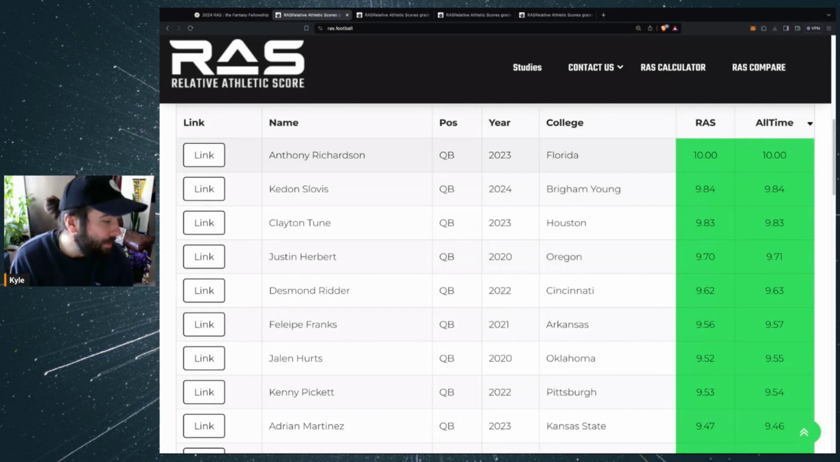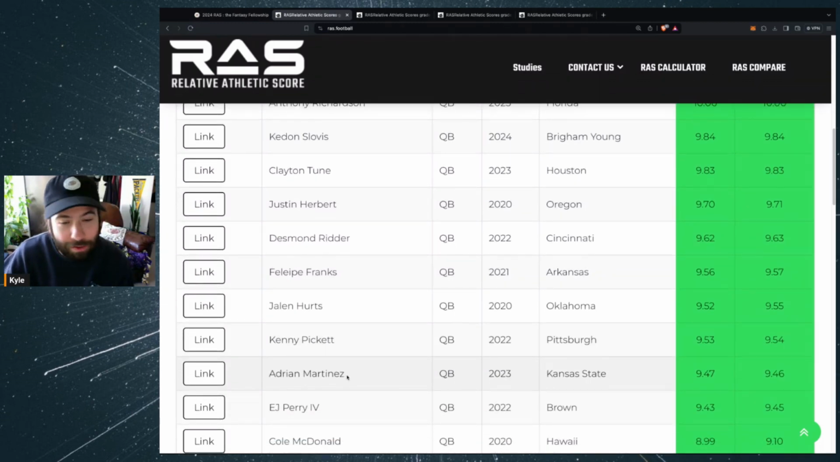So who knows? Maybe he can stick around as an athletic backup QB and make some plays with his legs, something like that. Clayton Tune actually put up a nice score last year, 9.83. Justin Herbert, one of the better scores, 9.7. Desmond Ridder with a nice one, 9.62. Felipe Franks, 9.56. Jalen Hurts, 9.52. Kenny Pickett was solid, 9.53.